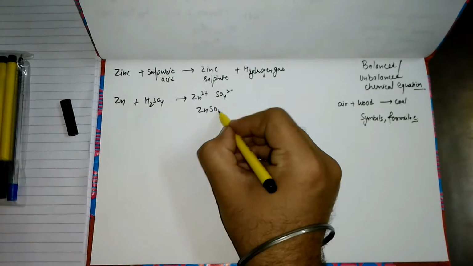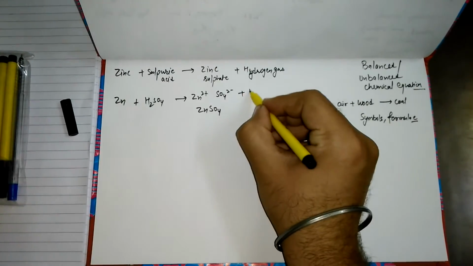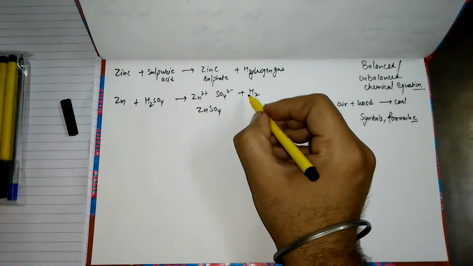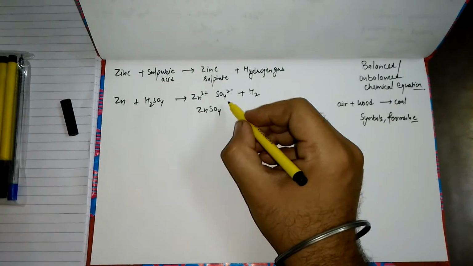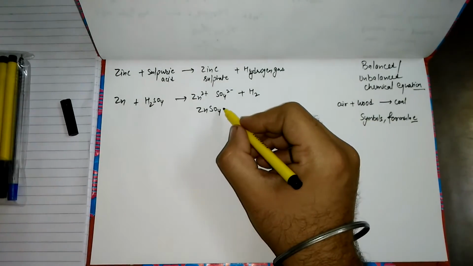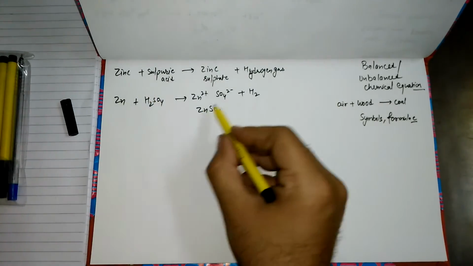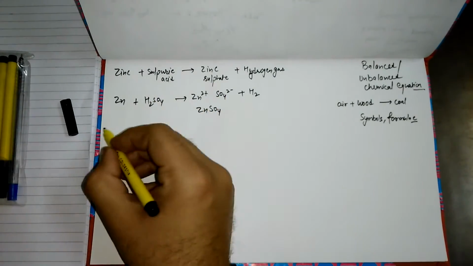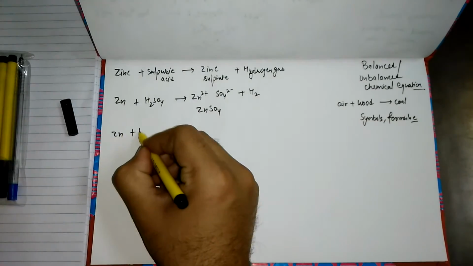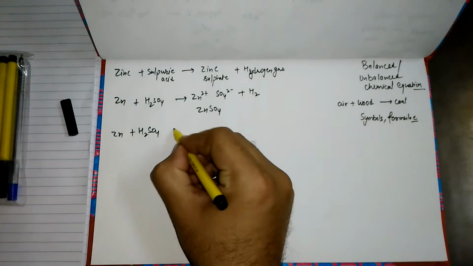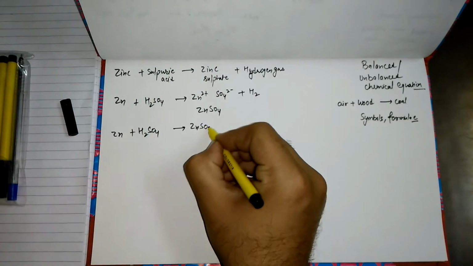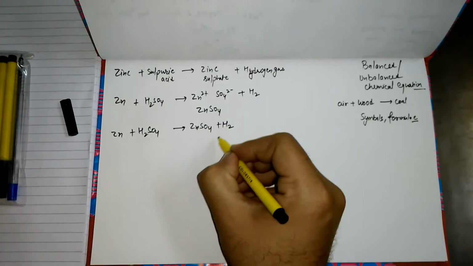It will form ZnSO4. Make sure that you do the crisscross as taught in the junior classes. We call this side the reactant and this side the product. So the overall equation becomes Zn plus H2SO4 gives zinc sulfate plus hydrogen.